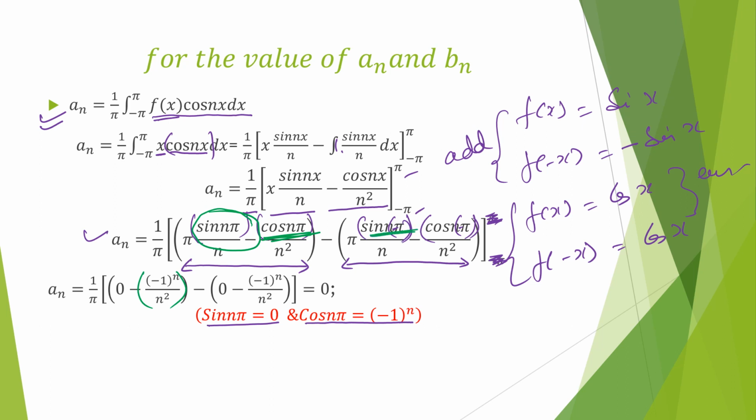Again sin n pi is 0 and cos n pi is minus 1 to the power n upon n square, because this is the even function, so the sign is the same. So calculating it we find that a_n is 0. Again a_n is 0, already we have found a naught is 0.